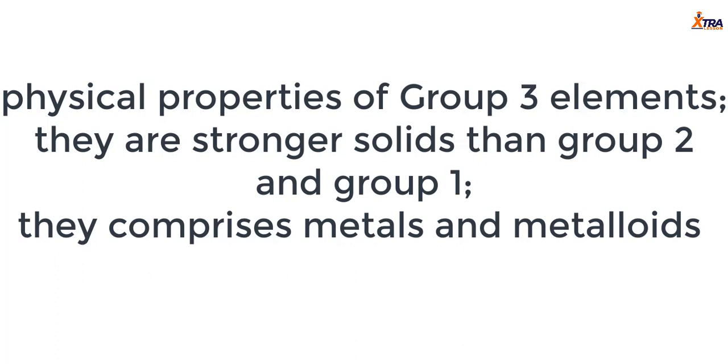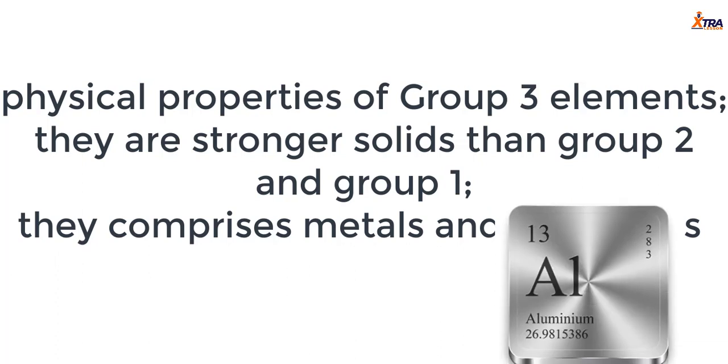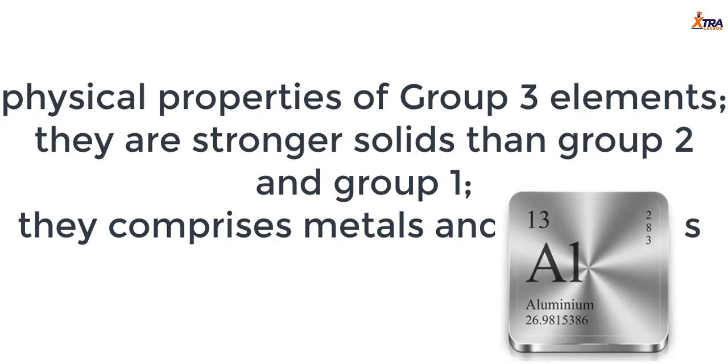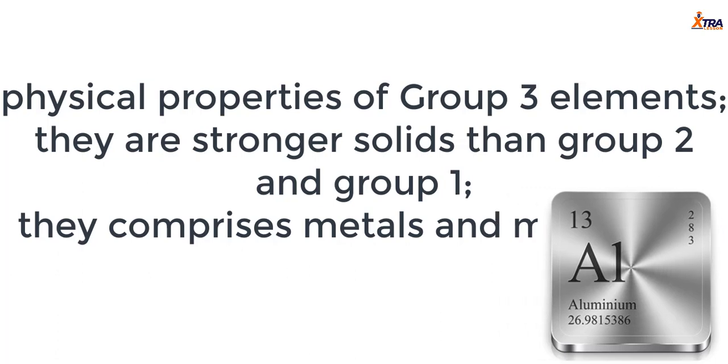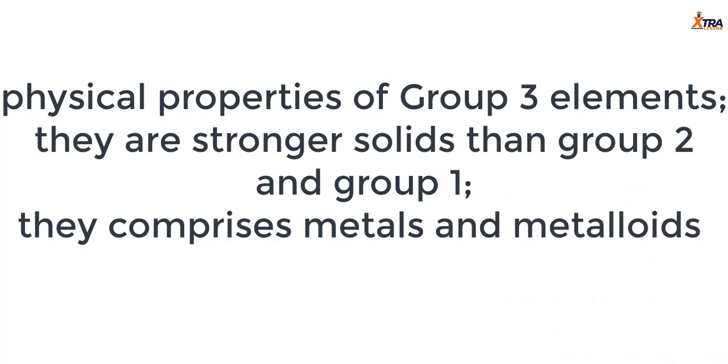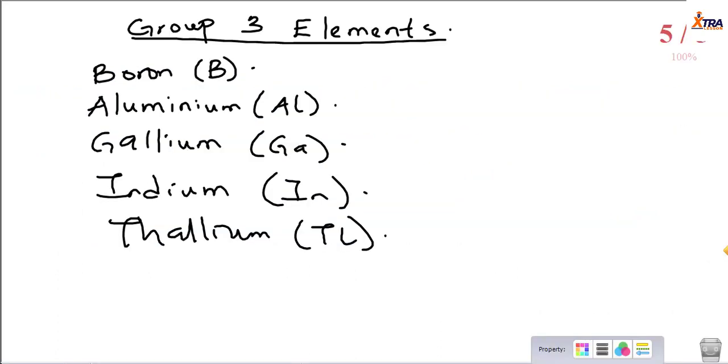Group 1 are very soft solids, group 2 are relatively harder solids, while group 3, of course, we are familiar with aluminium. You know how tough aluminium is. Group 3 elements are real solids, right? This group comprises metals at the lower regions and metalloids at the mid-upper members.